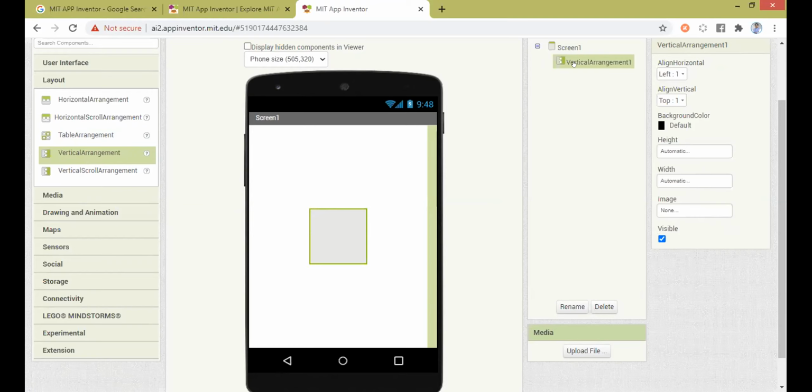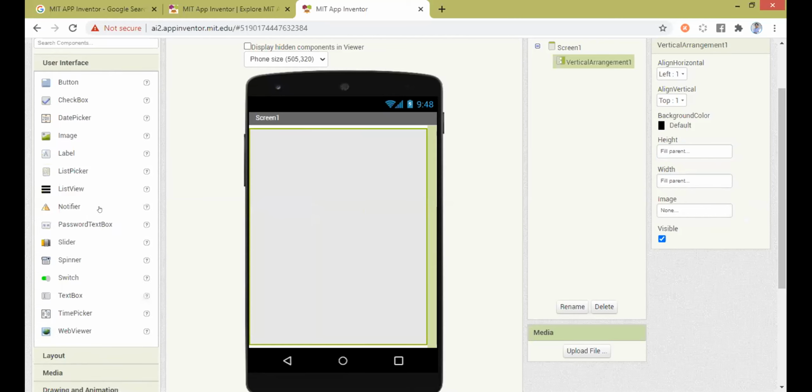So I'm editing the properties of the vertical arrangement. Height fill parent means it will occupy the entire parent area. Okay. And if I make the width fill parent, again, it will occupy the entire parent area. So height and width. So now inside this, I need two components.